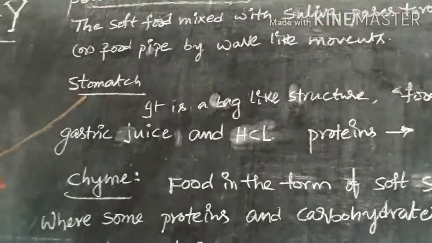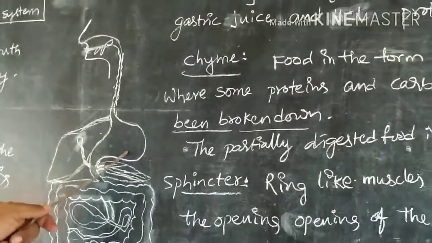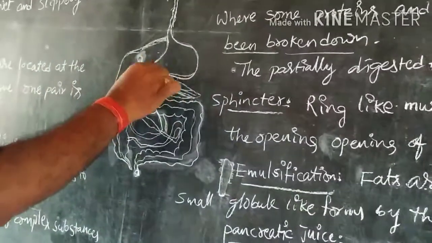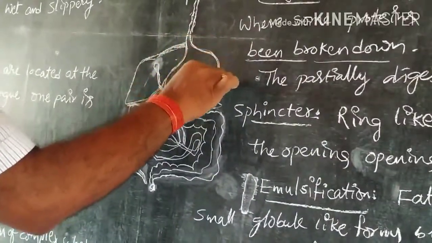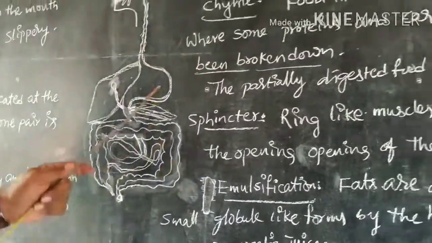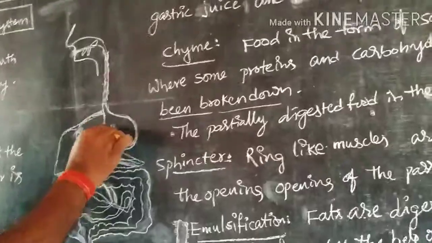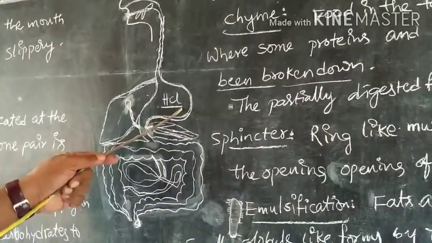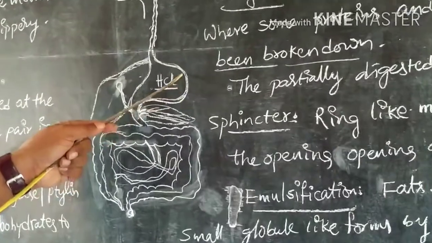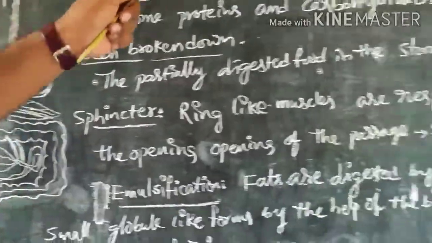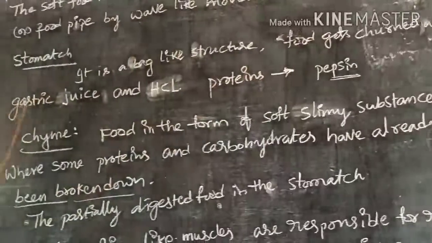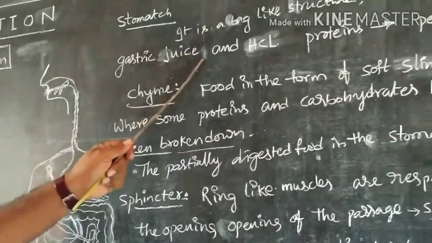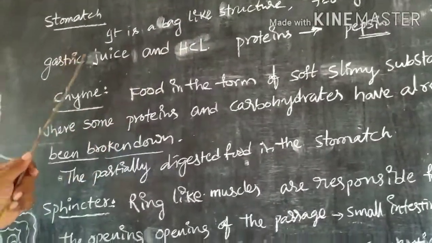Now the food is at the stomach. The stomach is a bag-like structure. The inner lining of the stomach has a mucous membrane which protects it from its own hydrochloric acid, HCl, which is a strong acid. Even so, our stomach is protected by its own mucous layer. Food gets churned with gastric juices. The stomach walls release gastric juices and hydrochloric acid.